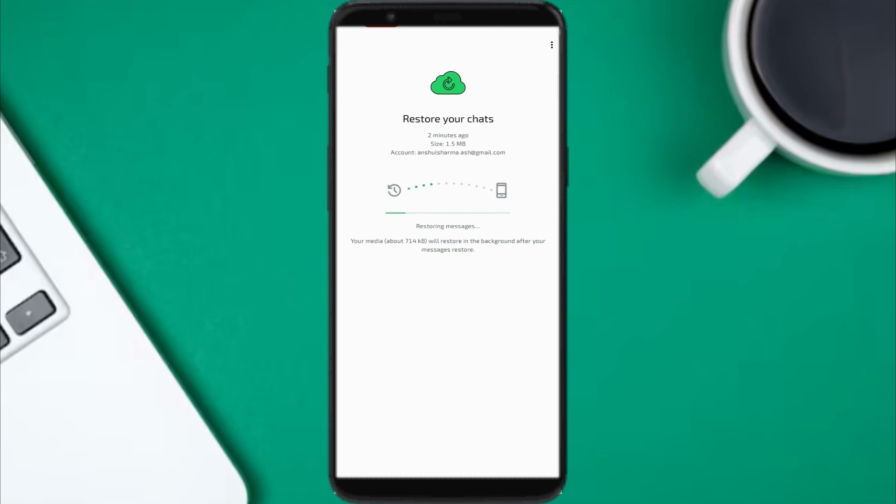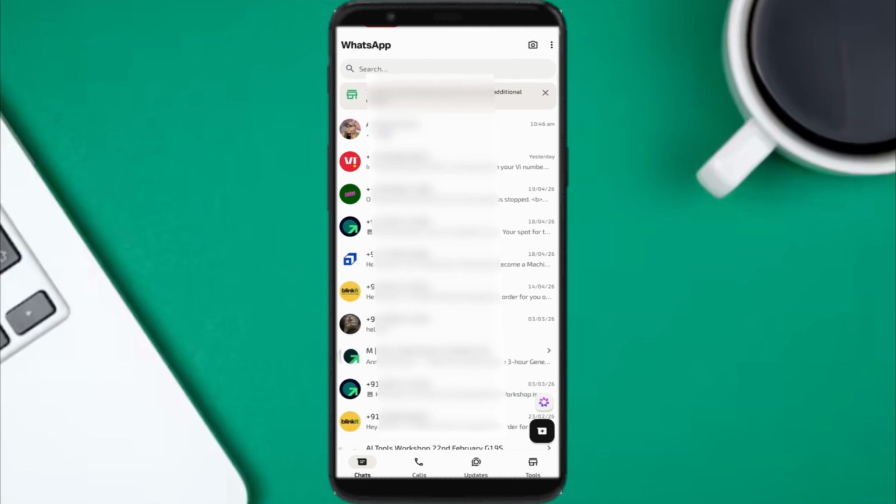Now at the end, I'll show you how you can automate your backups daily so you don't have to go through this trouble again. Now just wait. Depending on your data size, it may take some time. But once it's done, your chats, photos and conversations will be back. Even the messages you deleted earlier, they will reappear like nothing ever happened.